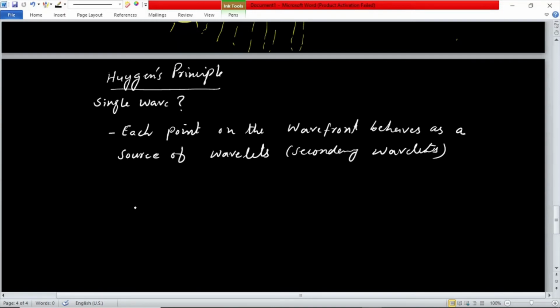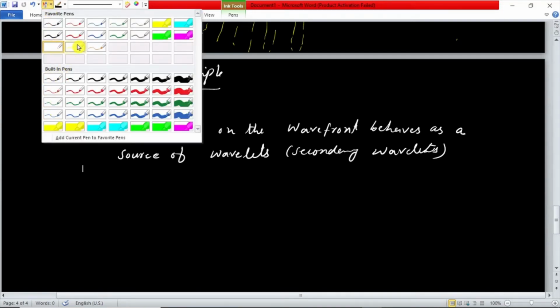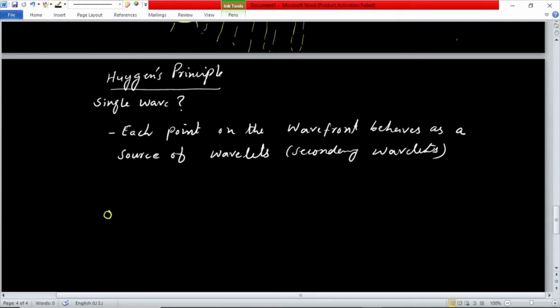This means that if we have a source of light here, and light is propagating, and we have the first wavefront here, which is at some distance, let's say at distance c t. Like I mentioned previously, c is the speed of light and t is the time which light needs to travel from this point to this point. So this distance is the radius of the first wavefront.